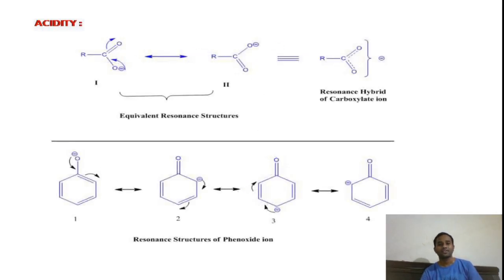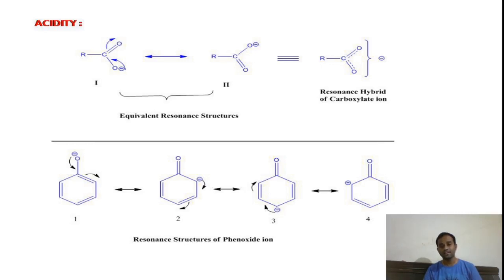Let us compare the stabilities of the carboxylate anion and the phenoxide ion. The carboxylate anion forms two resonance structures, but those are equivalent in nature, whereas the phenoxide ion forms four resonance structures.